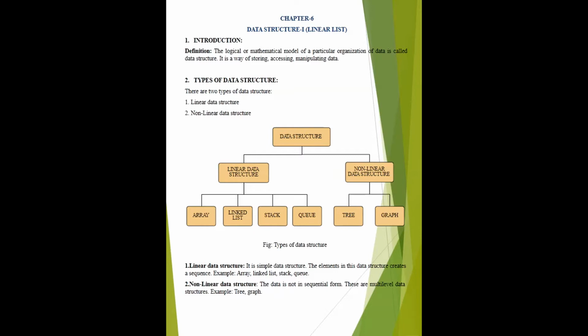Non-linear data structure suggests that your data is available in different multi-level structures. Examples are tree and graph. The data in the form of trees and graphs is not stored linearly, it is stored randomly. Linear data structure is a very simple data structure. It is just created in a sequence. Non-linear data structure is not in sequential form and it is a multi-level data structure. We will now see the examples and the diagrams of these data structures.